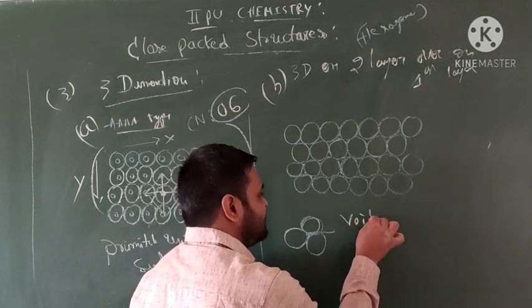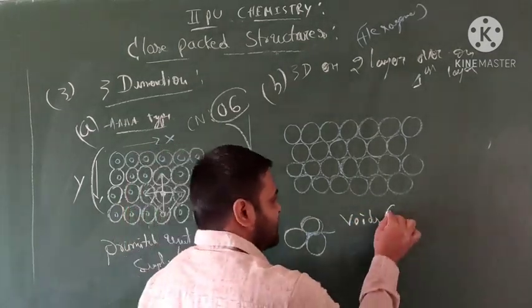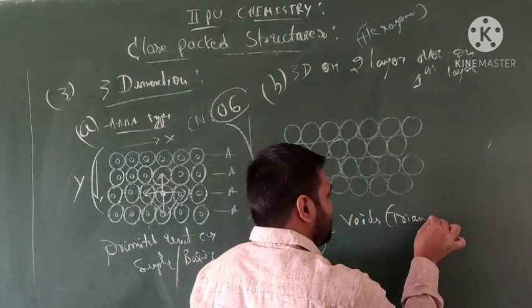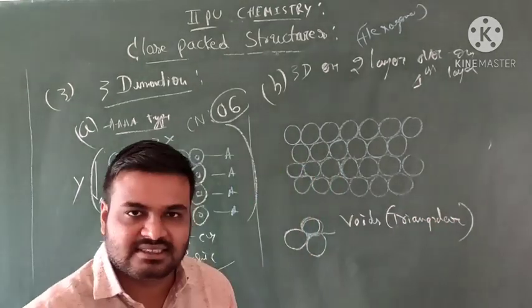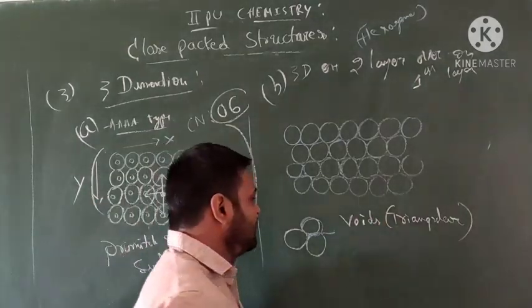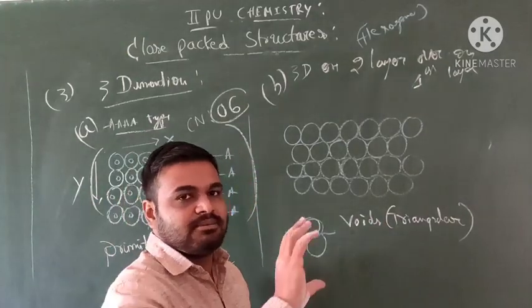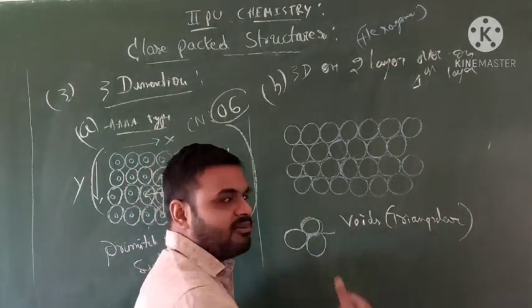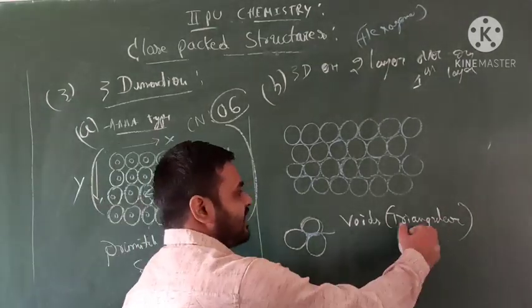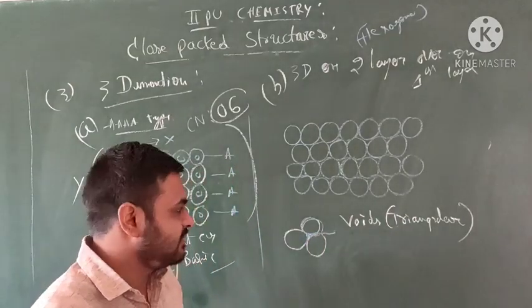Voids. Which type of voids? This is like triangular voids. Voids means in the spheres some space appears between them. That space we call voids. Okay, this is a triangular-shaped void.